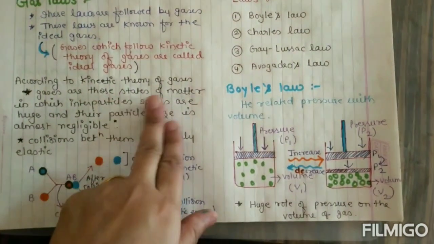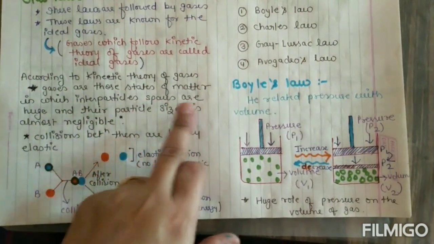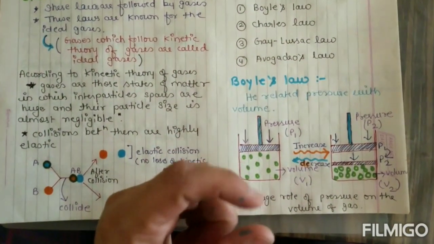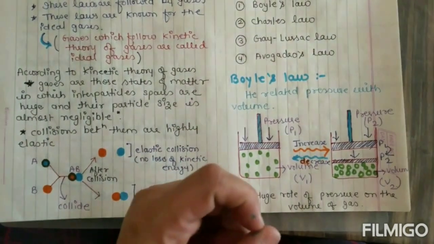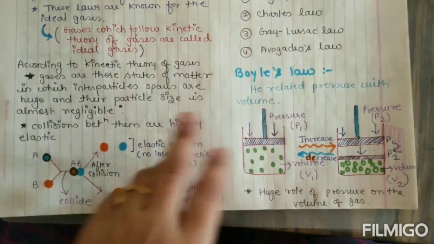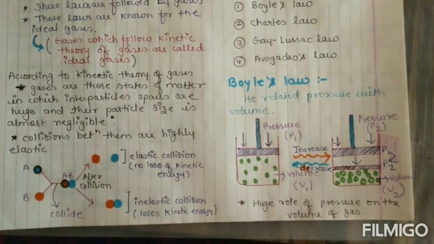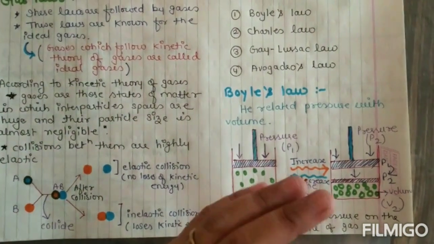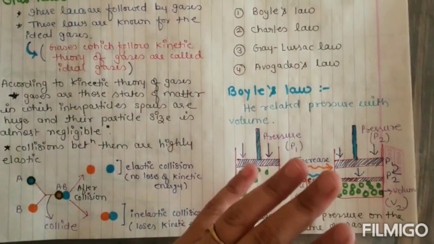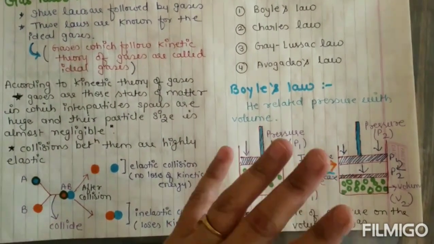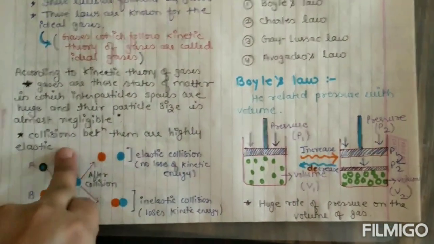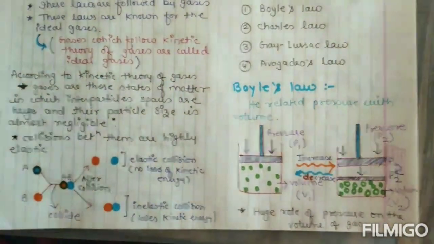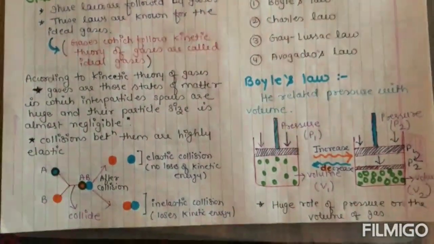Gases are those states of matter in which interparticle spaces are huge. That means, as you have seen in the diagram, the spaces between the particles of gas are very large, and their particle size is also negligible. But in real gases, the space is not that large and the particle size is not negligible. That is why many gases are real gases, not ideal gases. Now, collisions between them are highly elastic. The collisions which take place in case of ideal gases are highly elastic.